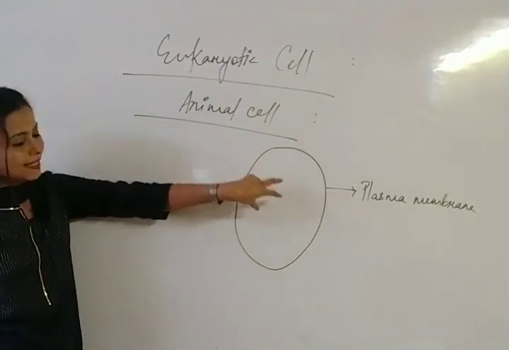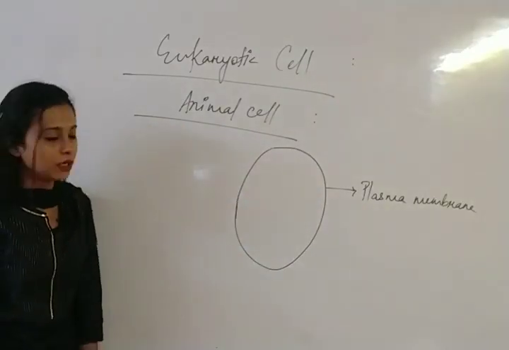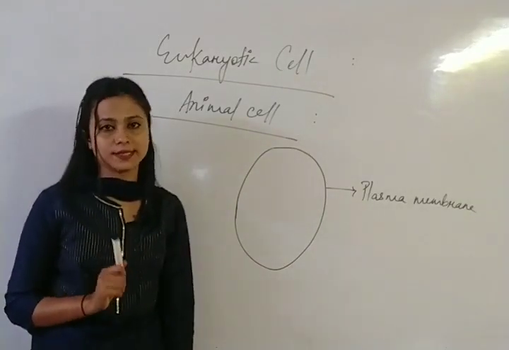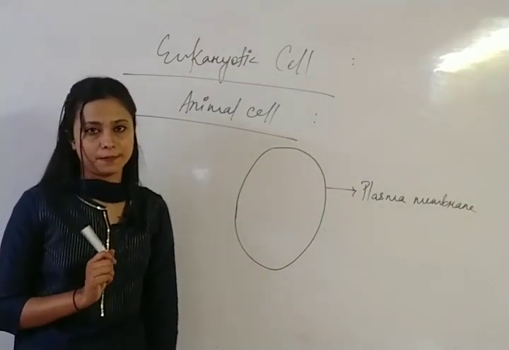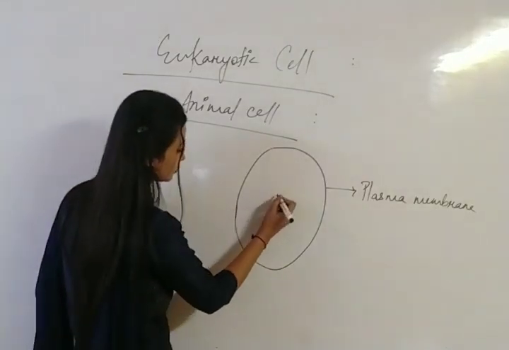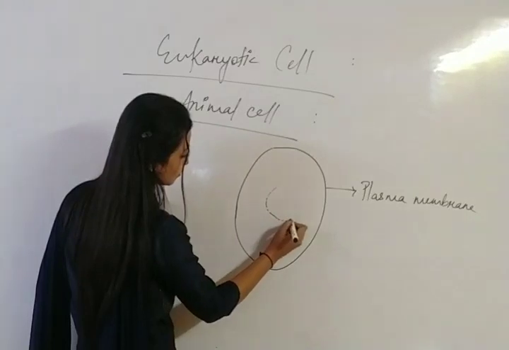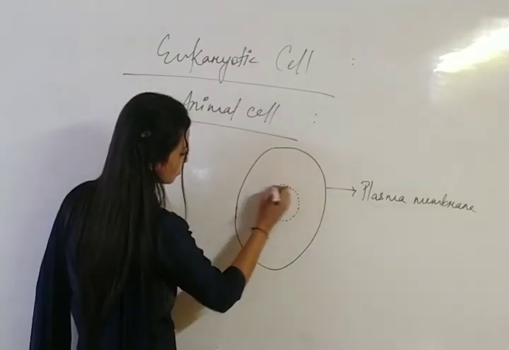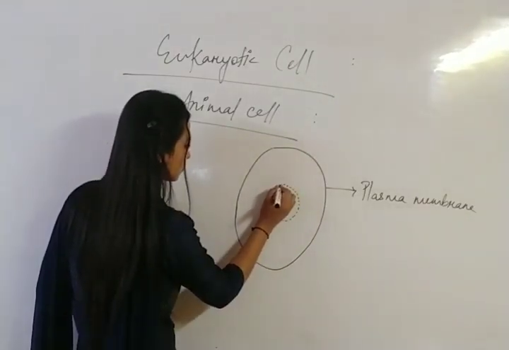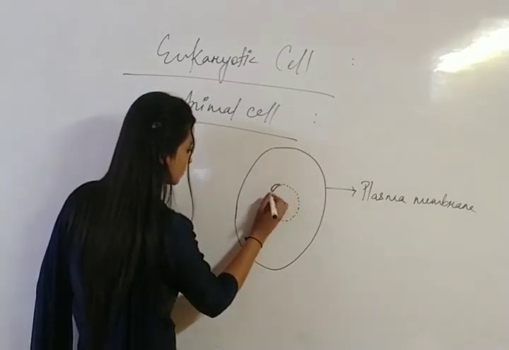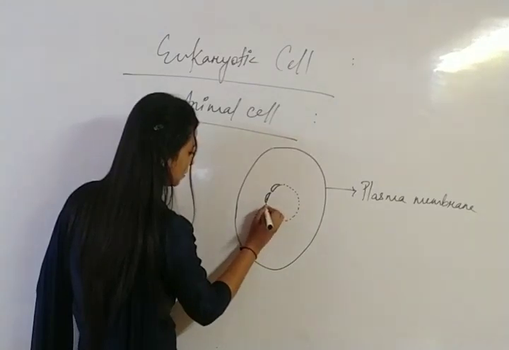Okay, inside this there is a presence of nucleus, and this nucleus is double membrane bound. So it is a double membrane nucleus.